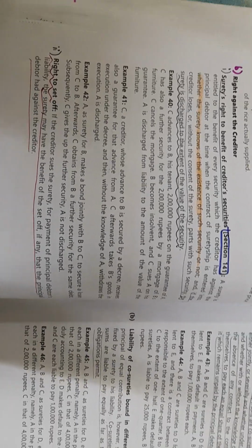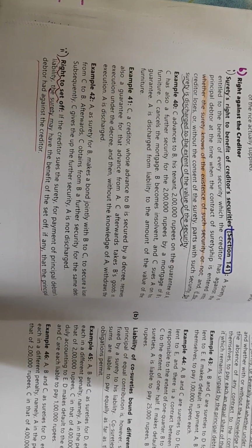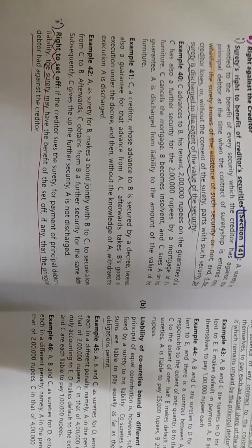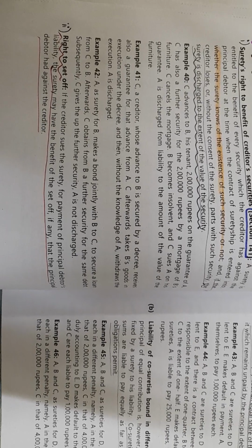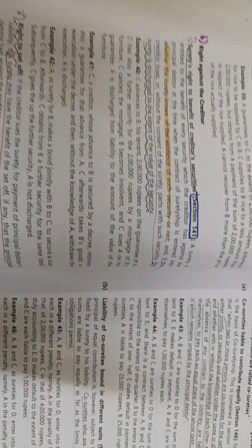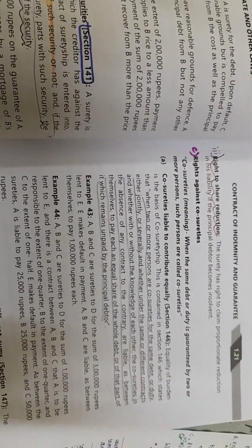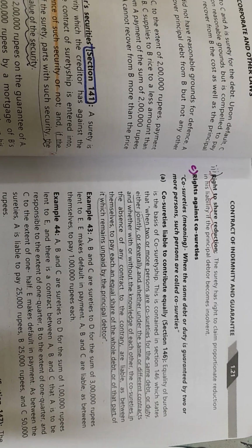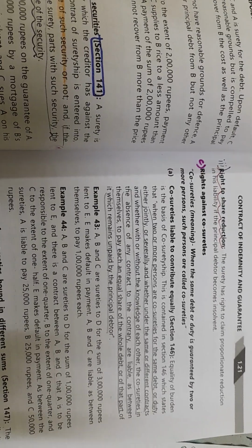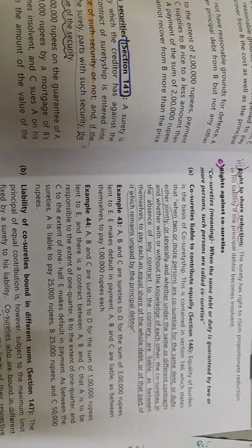Next is the right to set off. If the creditor sues the surety for the payment of the principal debtor's liability, the surety may have the benefit of set off, if any, that the principal debtor had against the creditor. Next is the right to share reduction. The surety has the right to claim a proportionate reduction in his liability if the principal debtor becomes insolvent.